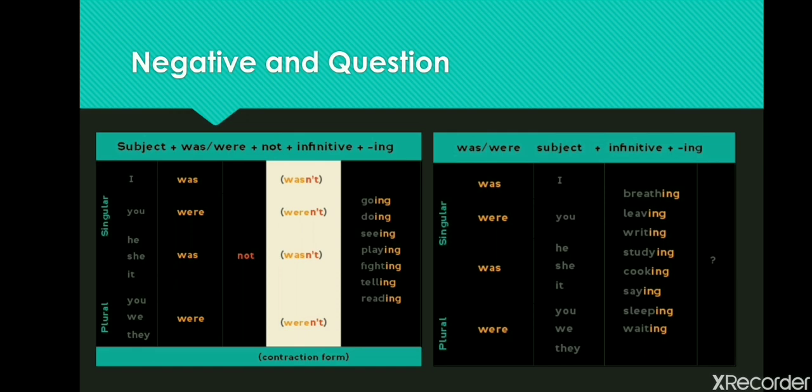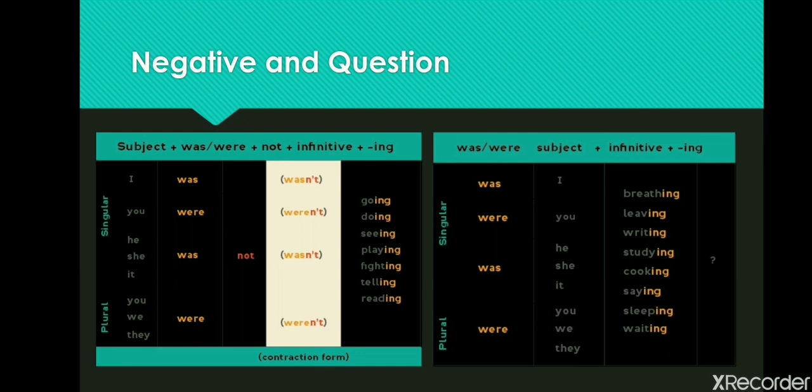In questions, we put was or were in the first place. For example, was I breathing? Were you living? Was he, she, it studying? Were you, we, they sleeping?